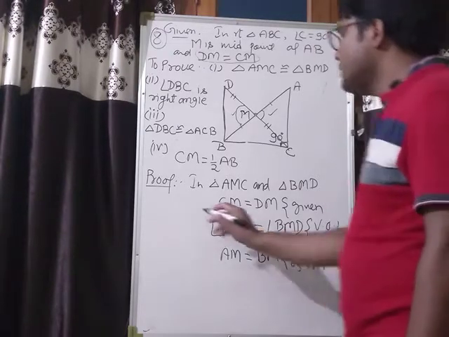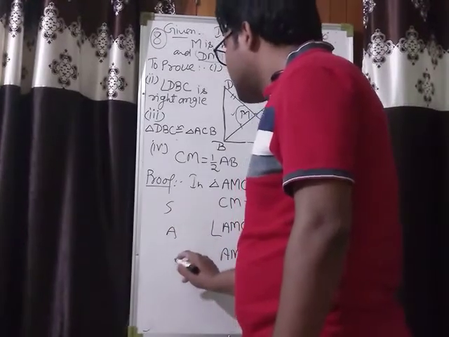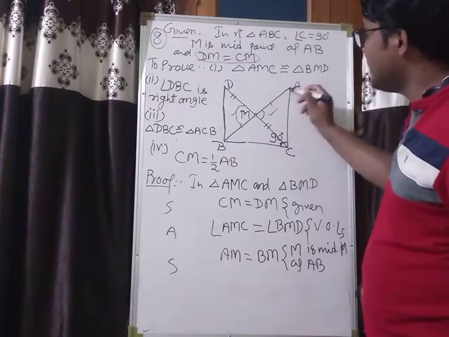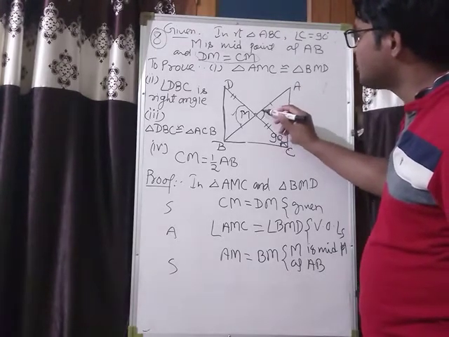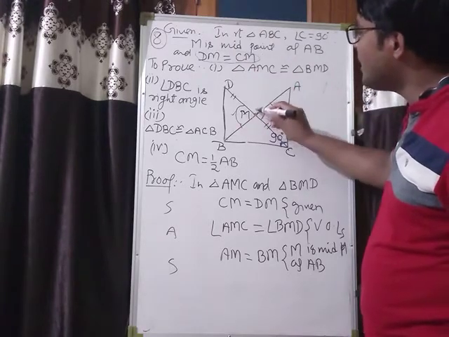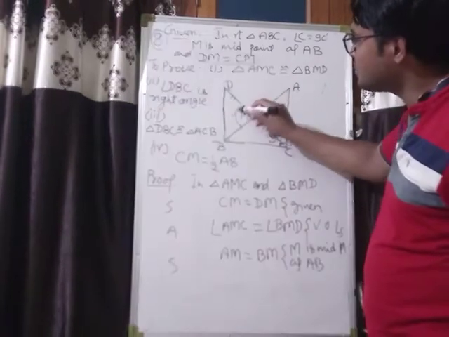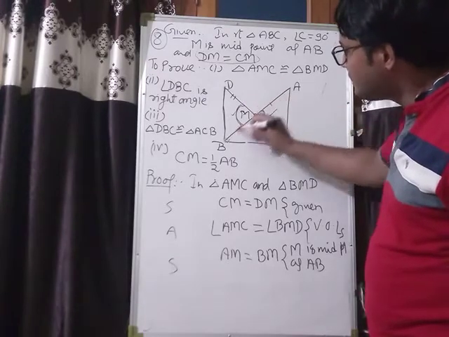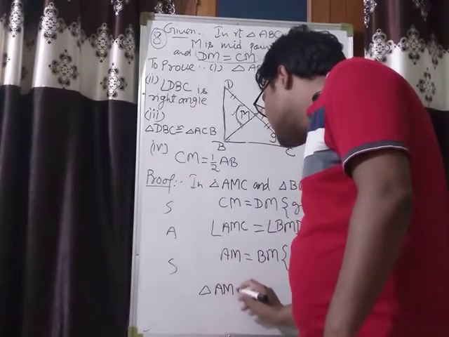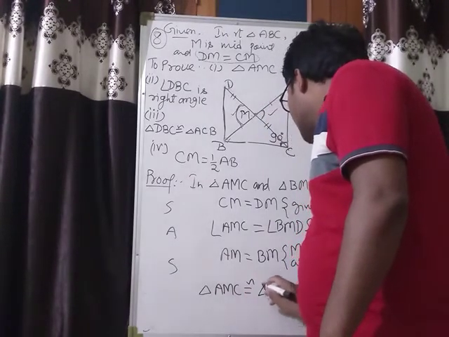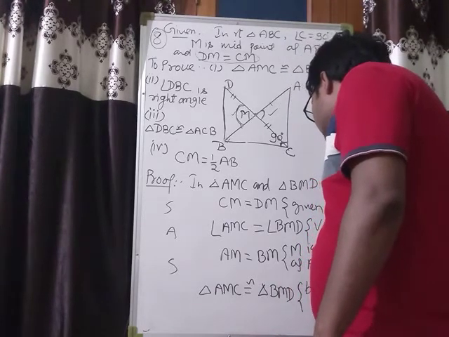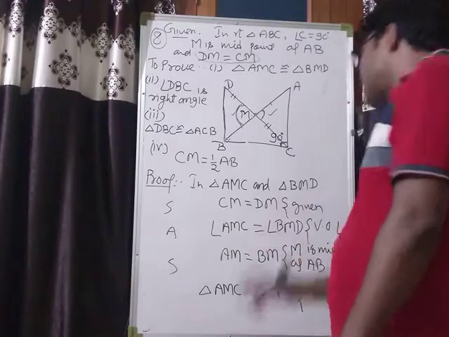Clearly by side angle side property, in triangle AMC, CM, AM and the angle included between these two sides are equal to DM, BM and the angle included between these two sides. So by side angle side property, triangle AMC is congruent to triangle BMD.